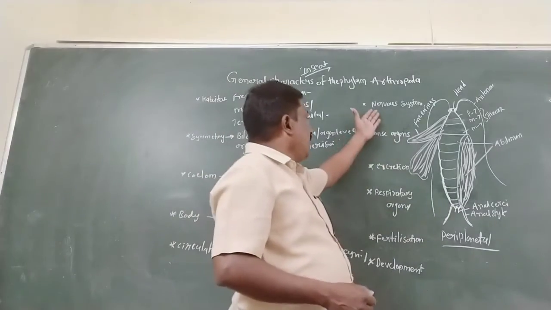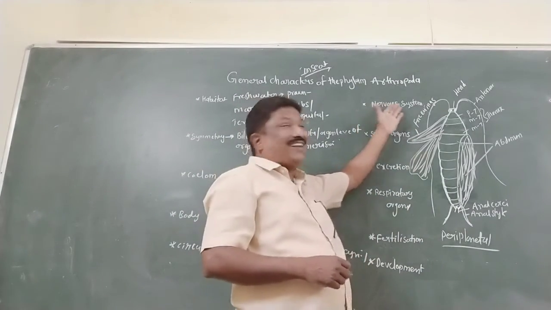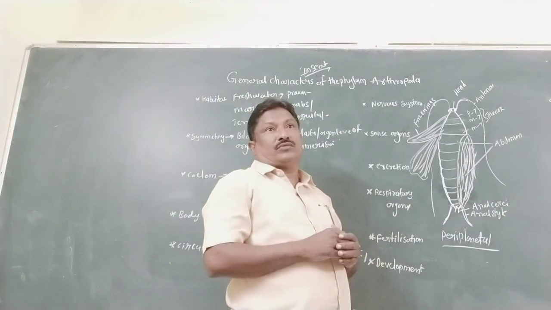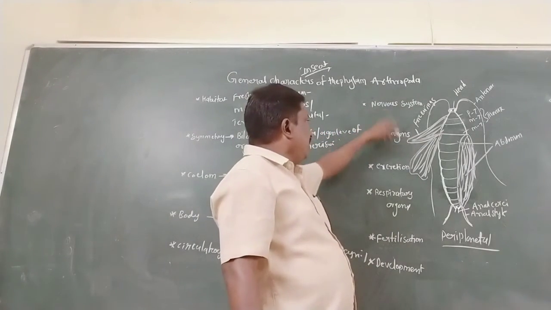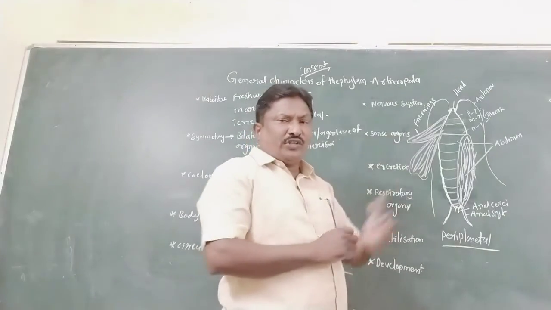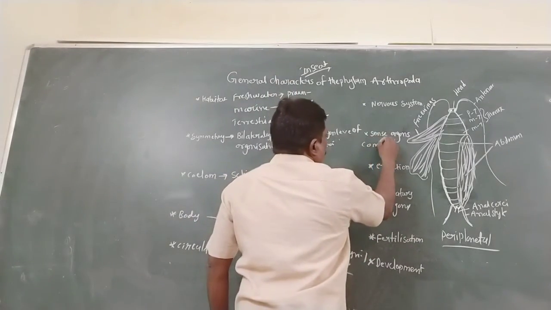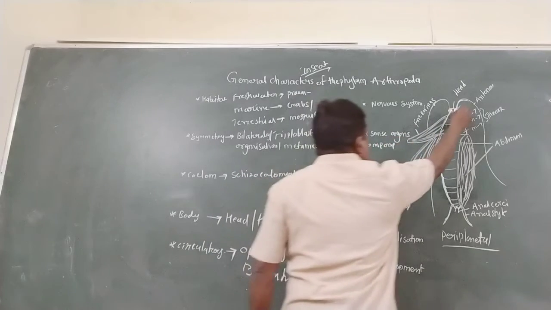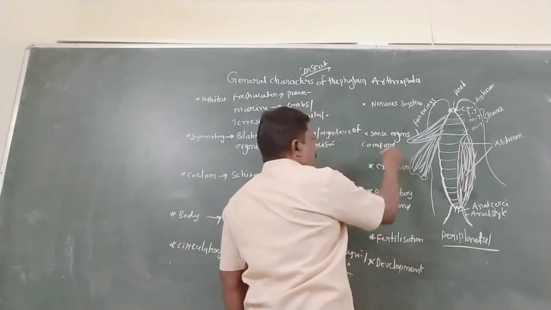So as well as a double ventral nerve cord. So that is the nervous system. So as well as the sense organs. Your sense organs are the compound eye. So these are the compound eye and antenna.